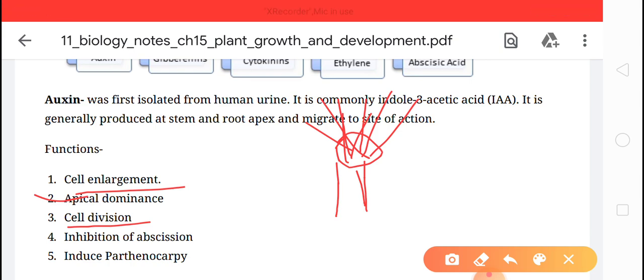Children, clear? On the other side is lateral growth, but auxin plays an important role in apical dominance, where the apical bud doesn't allow the lateral buds to grow. Okay, children, apical dominance.